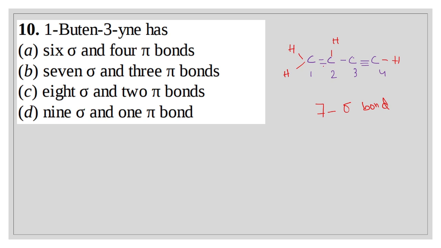And here one is a pi bond, and here there are 2 pi bonds. 2 pi bonds plus 1 pi bond, 3 pi bonds and 7 sigma bonds. 7 sigma bonds and 3 pi bonds. Option B is the right answer.